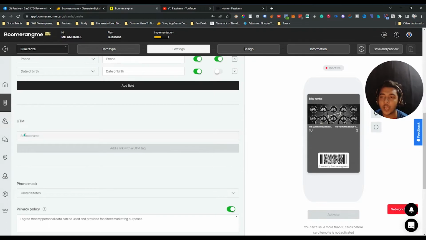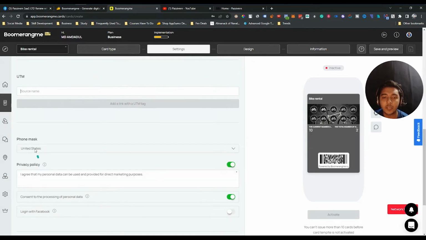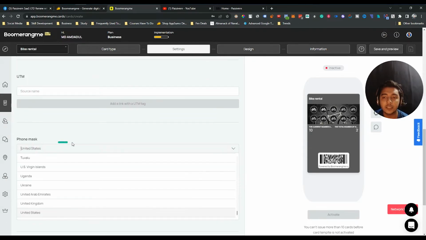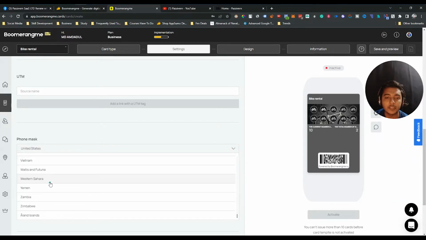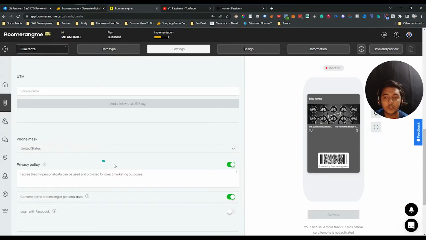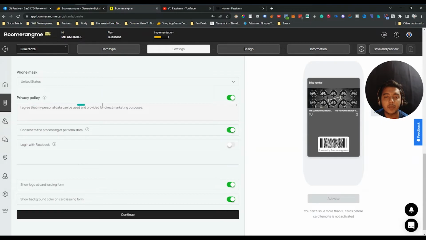You can also add the UTM parameter here. You can have the phone mask. See, in the phone mask section, these countries are available. So you can also select the phone mask. They have the privacy policy. They have consent to the processing of personal data. That means people have to give you consent to process their personal data. And if you want people to log in by using Facebook, then you have to select this option.